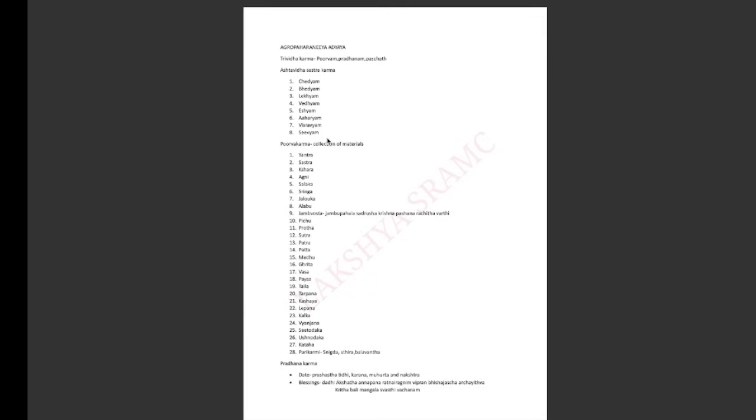So Agropaharaniya Adhyaya explains first about the Trividha Karma. What are the Trividha Karmas? Purva Karma, Pradhana Karma, and Paschat Karma. Then Acharya explains about the Ashtavidha Shastra Karma, that is Chedyam, Bhedyam, Lekhyam, Vedhyam, Eshyam, Aharyam, Visravyam, and Sivyam. Dalhana gives an example for each, which I have already explained. Chedyam, Arshas. Bhedyam, Vidradhi. Lekhyam, Rohini. Vedhyam, Sira Vedhana. Eshyam, Nadi. Aharyam, Sharkara. Visravyam, Vidradhi and Kushta. And Sivyam, not an example, it is explained in detail in the 25th chapter.